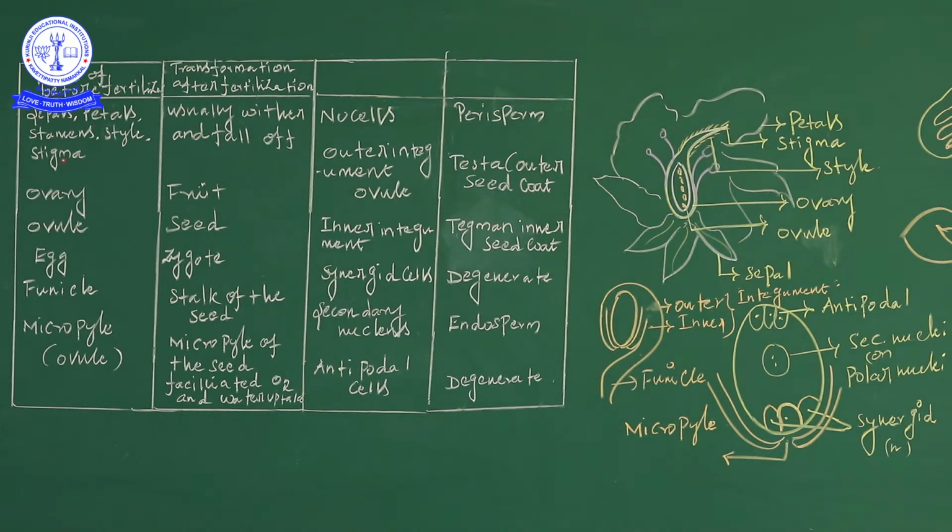That is a very important part of the before-fertilization character. First, the sepals are the outermost whorl, and then the petals. The petals are naturally bright in color. What is the reason for the bright color? It attracts insects, and also birds.